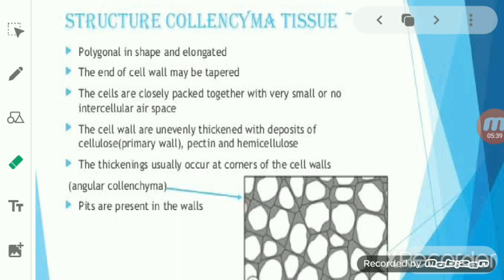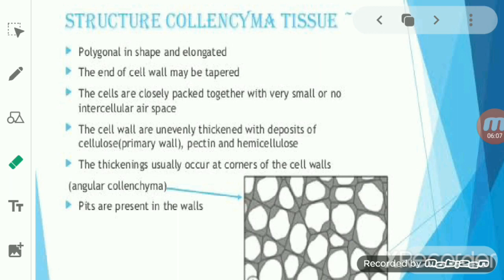Basically it is found at the base of the petiole. I think you have studied in the leaves that the petiole is the base of the leaf. It is found at the base of the petiole, and in the leaves it provides strength as well as flexibility, right? So flexibility is there, as well as strength.